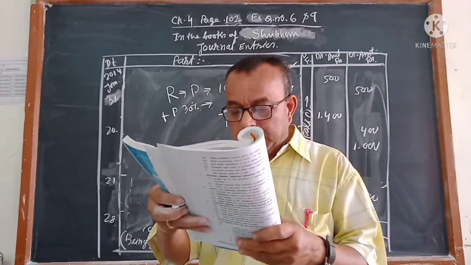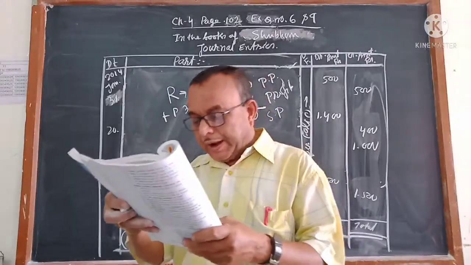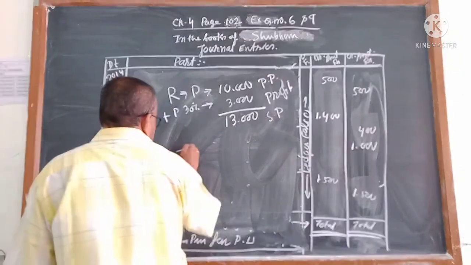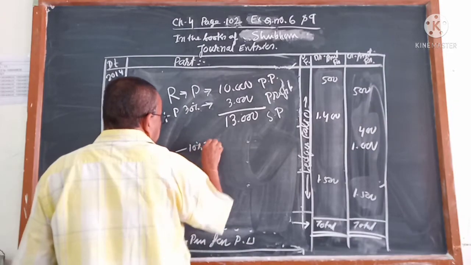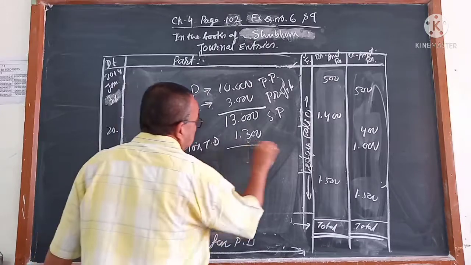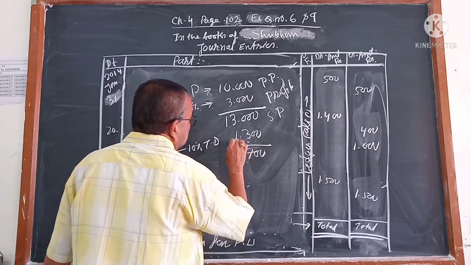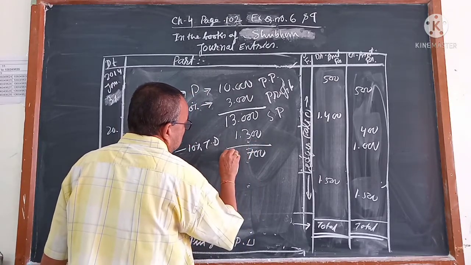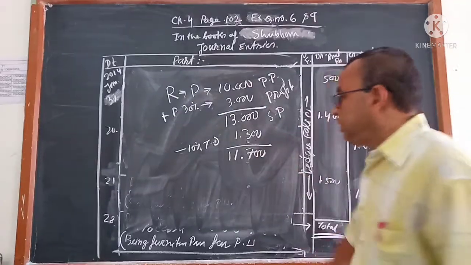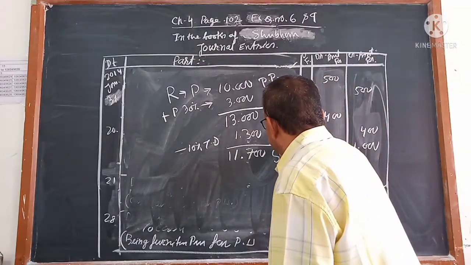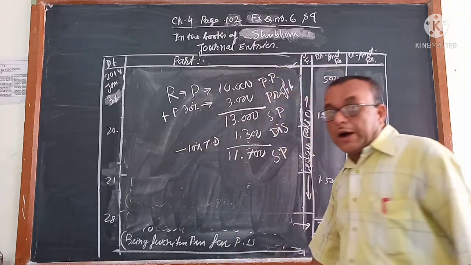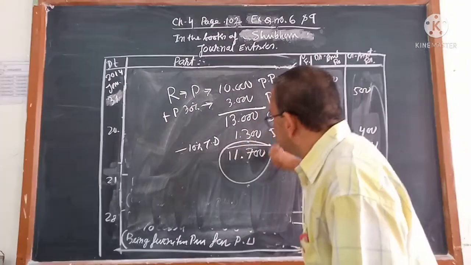Goods purchased from Ramila sold to Mita after adding 30% profit at 10% trade discount. 10% trade discount to Mita, which is 1,300. So this is the trade discount, and 13,000 minus 1,300 is 11,700. You sold for 11,700.